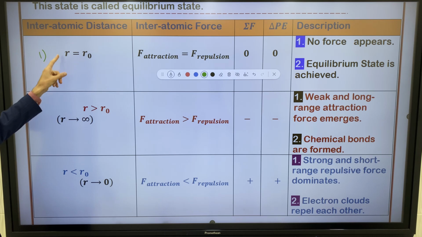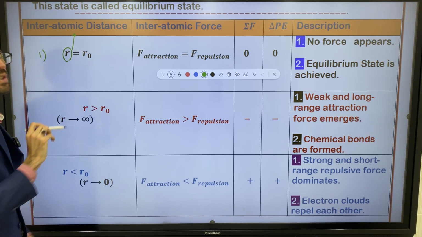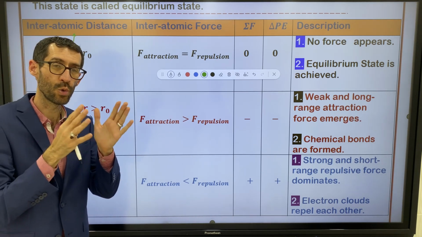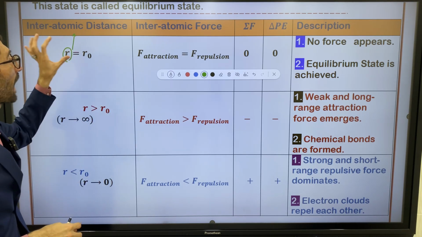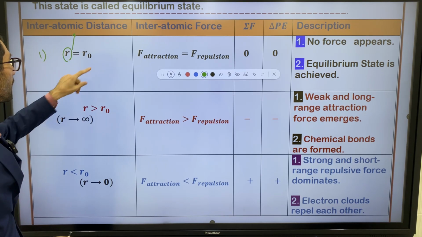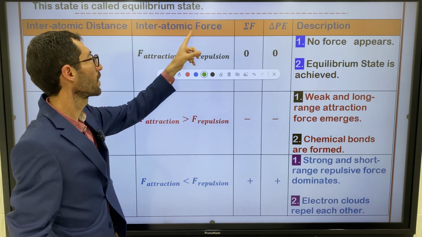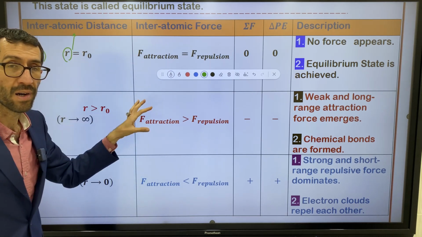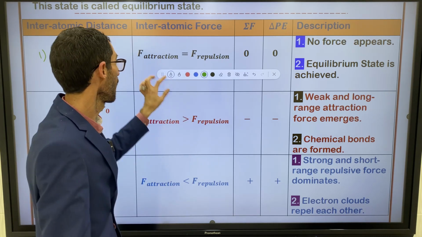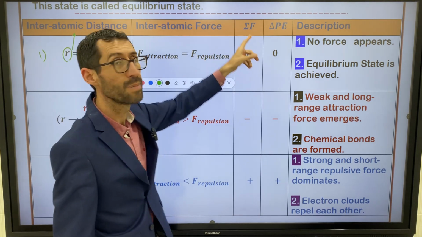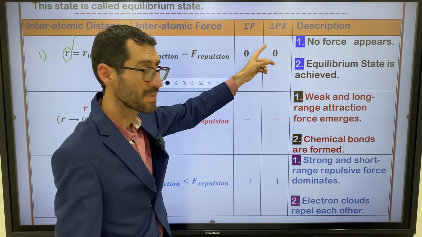R means interatomic distance, the distance between two neighboring atoms, and it is equal to R naught. In this situation, if R is equal to R naught, force of attraction balances force of repulsion, sigma F becomes 0, and the change in potential energy becomes 0.